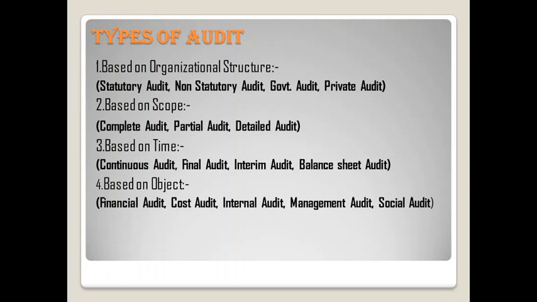These all types of audits come under the audit based on object. Then last is other types. So today we are going to discuss in detail the topic of audit based on object. In that, first, financial audit.